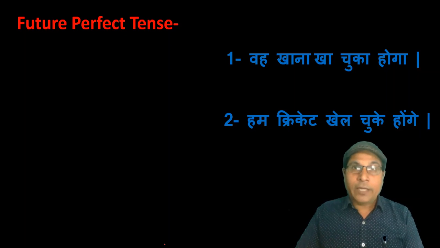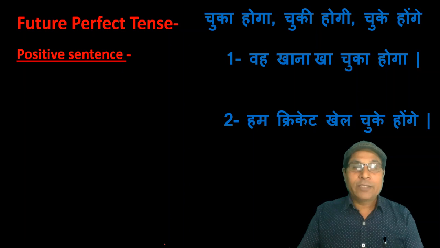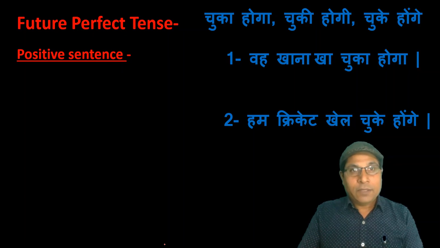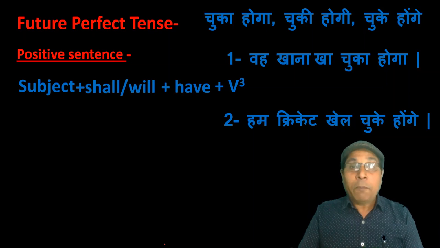You can identify future perfect tense with the construction of Hindi sentence also. If the sentence in Hindi ends with चुका होगा, चुके होंगे, चुकी होगी, there must be future perfect tense. These are positive sentence, so we make positive sentence of future perfect tense with subject, then shall or will as a helping verb, then have, then past participle form of the verb, and at last object.